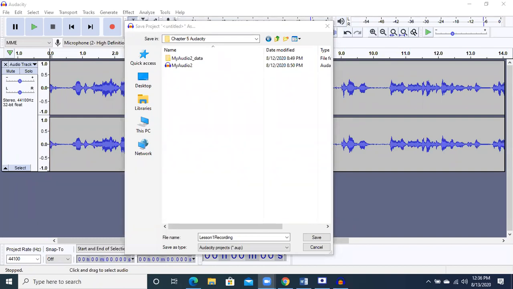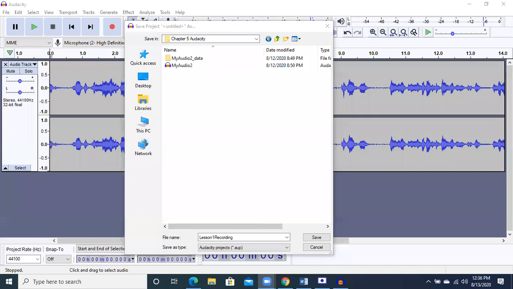Acha, Abdul Muiz, you have also raised your hand. Muhammad Maaz. Okay, Muhammad Maaz. Yes, sir. With which extension are we saving it right now? Sir, dot AUP. AUP. Audio program. This is basically audio program. AUP is the extension for the file which is saved by Audacity. Saved by Audacity. Keep in mind.